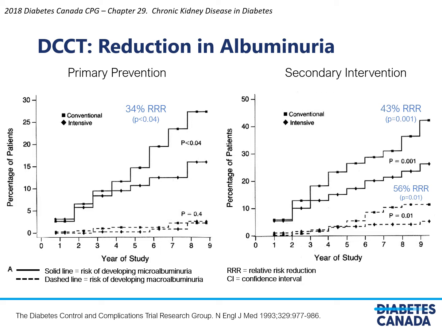These patients were followed for a number of years, and a number of complications were looked at, including, of course, renal. And as you can see on the left-hand panel, those who received intensive glycemic control had significantly less development of albuminuria. And on the right-hand panel, looking at secondary intervention, there was a 43% reduction in secondary progression of albuminuria as well.